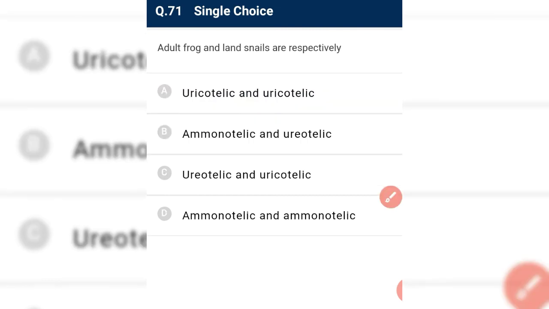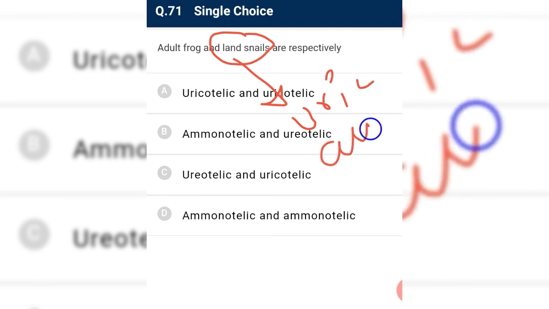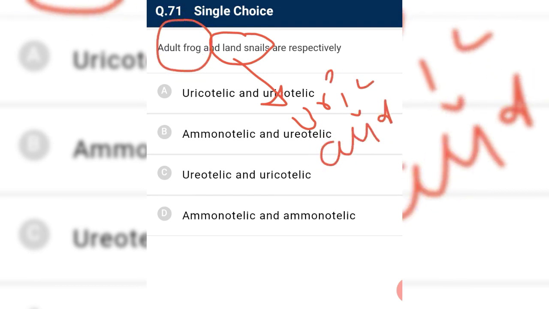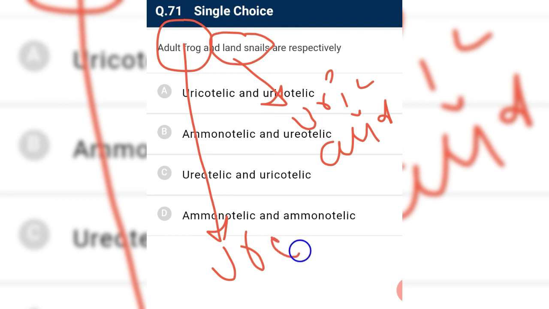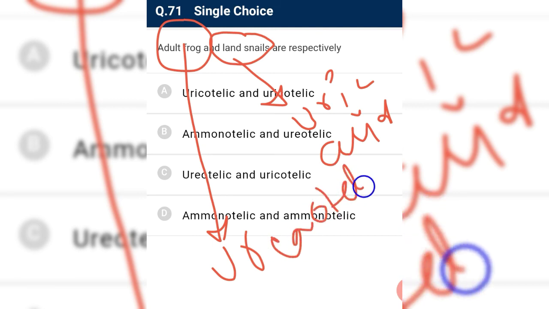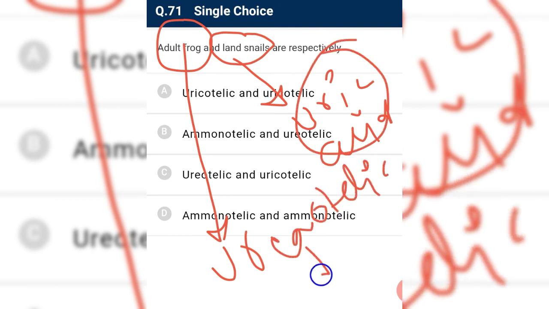Adult frog and land snail are respectively? Okay. Land snail is uricotelic, means they secrete uric acid, and adult frog is ureotelic. That is, they secrete urea.